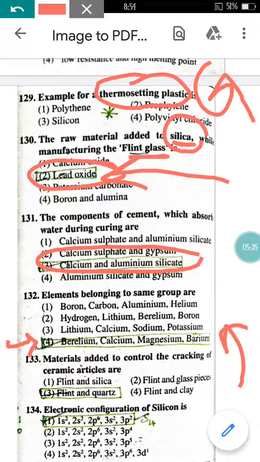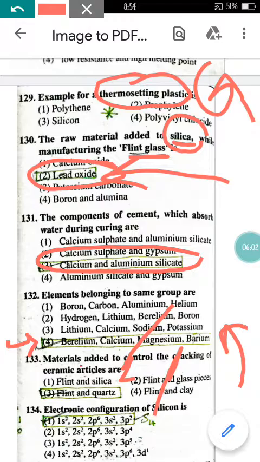Materials added to control the cracking of ceramic articles are... just to avoid the cracking inside the ceramic material. What components do we add while preparing? It is flint and quartz. We make the ceramic material using flint and quartz to avoid cracking.